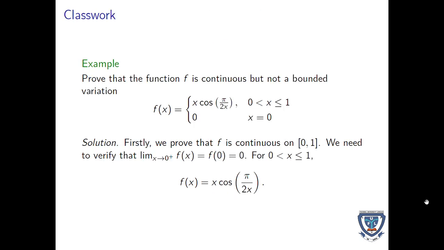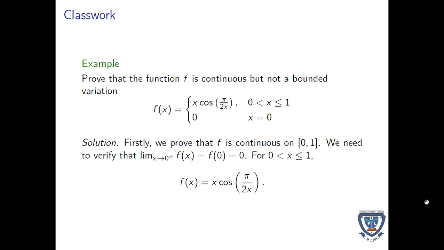Let's look at one example which shows that a function can be continuous but not of bounded variation. However, for a function that is continuous to be of bounded variation, 3 properties must be satisfied. Number 1, it must be continuous, it must be differentiable, and it must be bounded. But in this particular case, this one is continuous, it is differentiable, but it's not bounded.